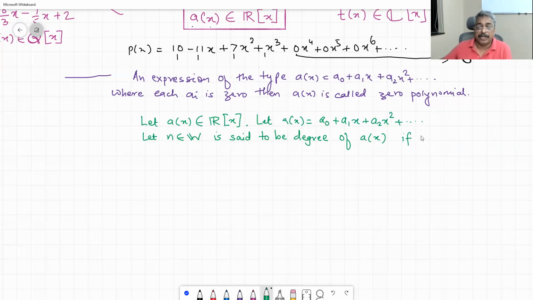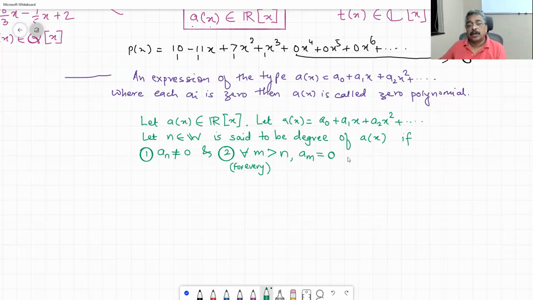Now definitions are always if and only if. So if and only if, one, an is not equal to 0, and two, for every m greater than n, am is equal to 0, where m belongs to natural numbers. Have I explained to you the meaning of this symbol, for every? This is your formal definition of degree of polynomial.